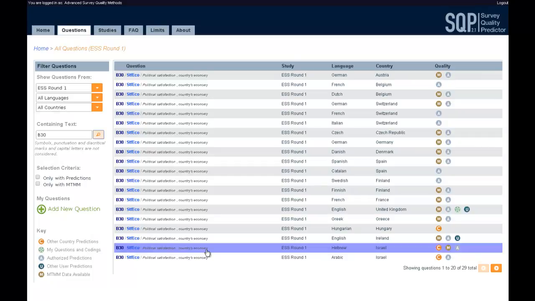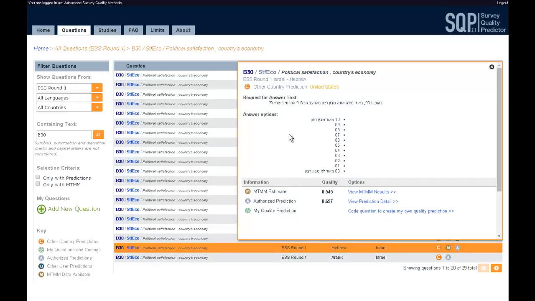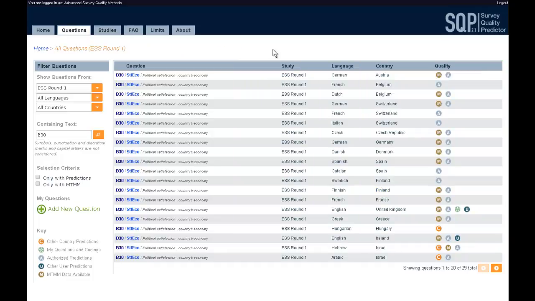This country was chosen by the user that created the question based on cultural and linguistic similarities. If we click on this question, we can check which country the user chose. In this case, it is the United States because of its cultural diversity. None of the other countries available were similar enough to Israel. For the complete list of countries for which SQP can provide a quality prediction, please go to the frequently asked questions. For knowing what would be the difference in the prediction if you would have chosen a different country, you need to add the question again with the new country and code the question with the same characteristics.